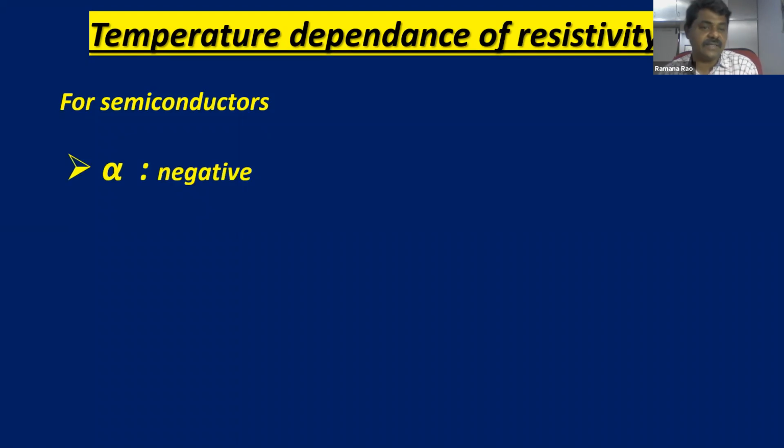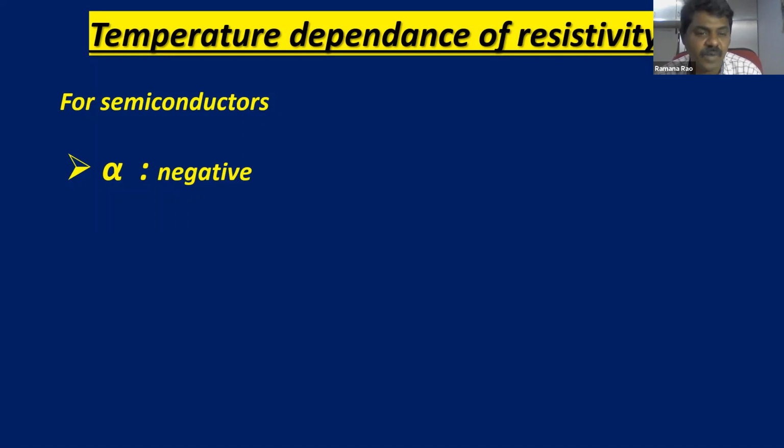So, interesting thing. For semiconductors, alpha is negative. For conductors, alpha is positive. We learned already. For standard resistors, alpha is negligible, almost all very small. But for semiconductors, alpha is negative.